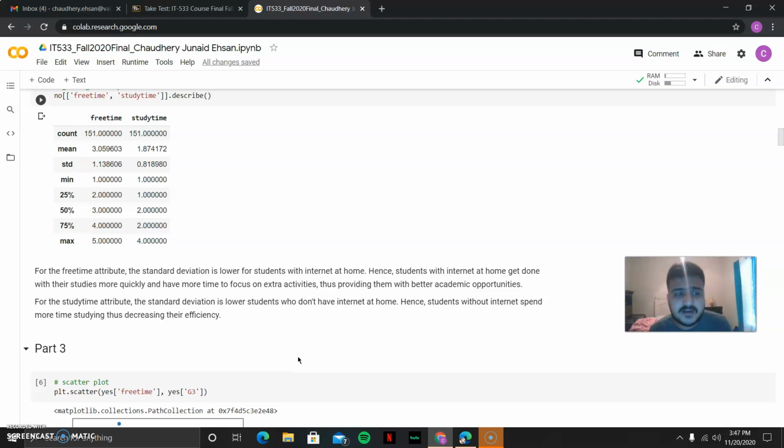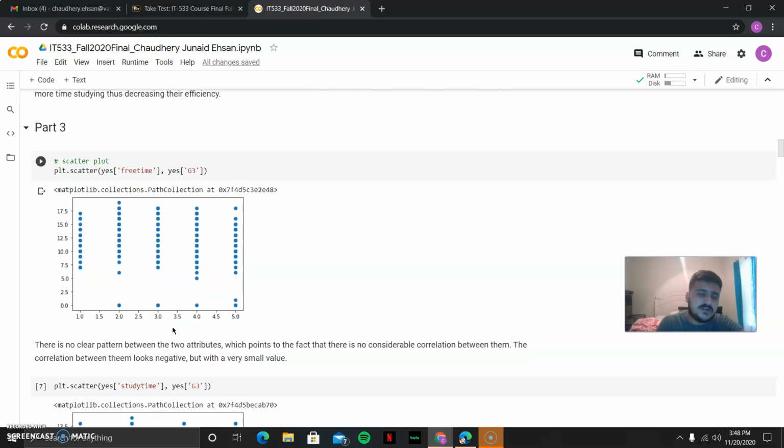For the free time attribute, the standard deviation is lower for students with internet at home. Hence, students with internet at home get done with their studies more quickly and have more time to focus on extra activities, thus providing them with better academic opportunities. For the study time attribute, the standard deviation is lower for students who don't have internet at home. Hence, students without internet spend more time studying, thus decreasing their efficiency.